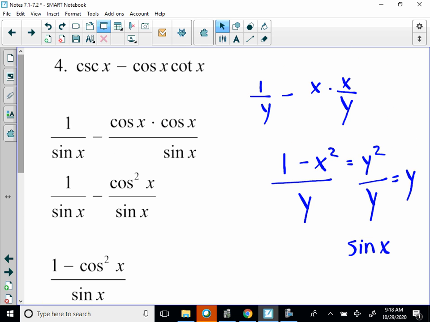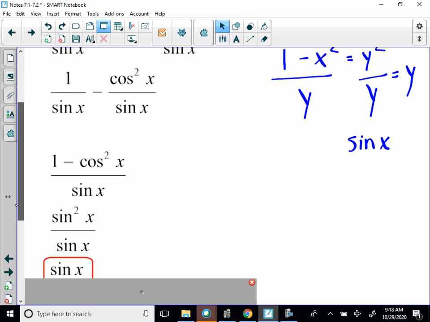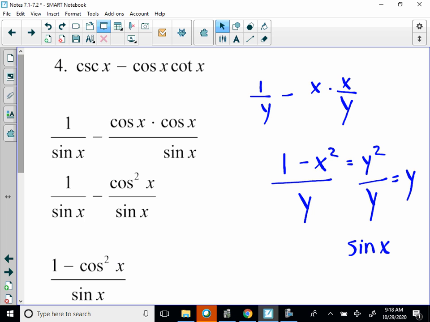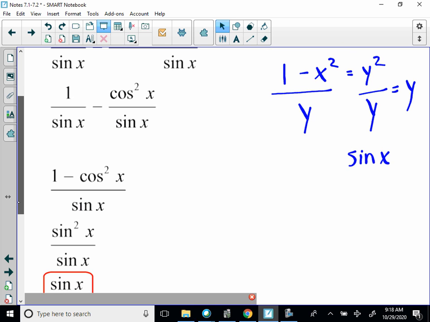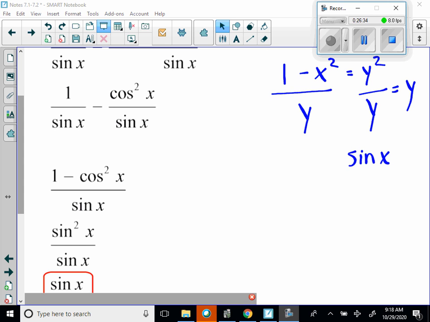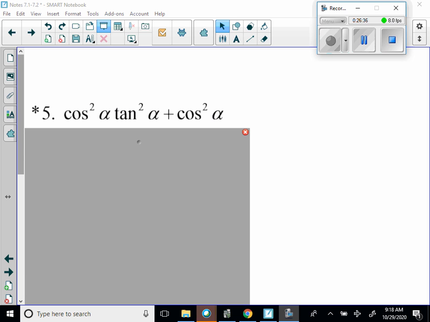Now, in calculus, it's going to be a lot easier to integrate an expression that says just sine x versus an expression that says cosecant x minus the product of cosine x times tangent x. So keep that in mind as you're looking at this stuff. Okay, you can pause if you need to. Okay, last one of these, so you can give it a shot. So you did, and paused it, come back online once you pick it up.